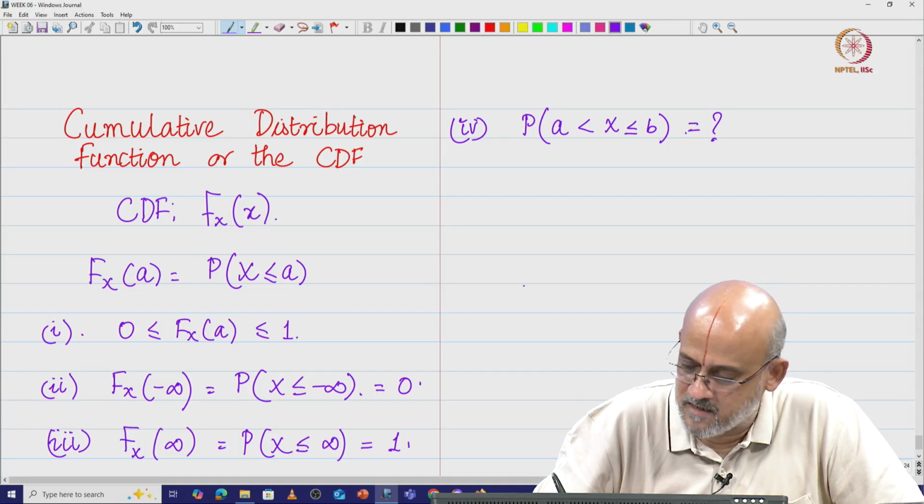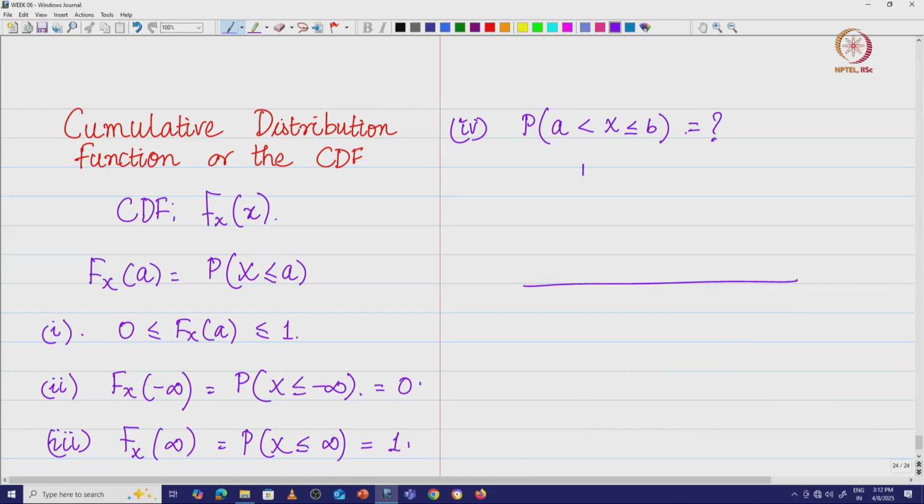Let us look at geometrically what this means. Suppose this is the point a and this is the point b. I want to figure out the probability of X falling in this region, a less than X less than or equal to b. This is the probability that I am looking for.